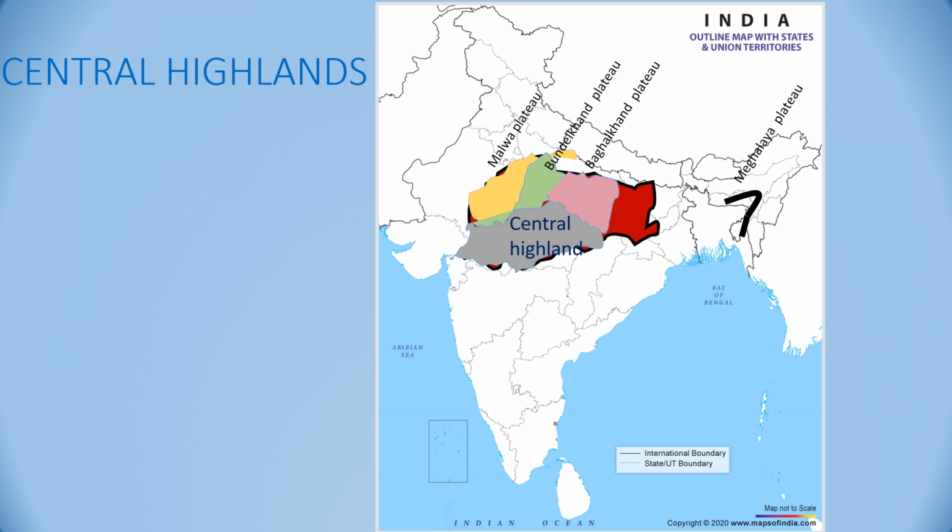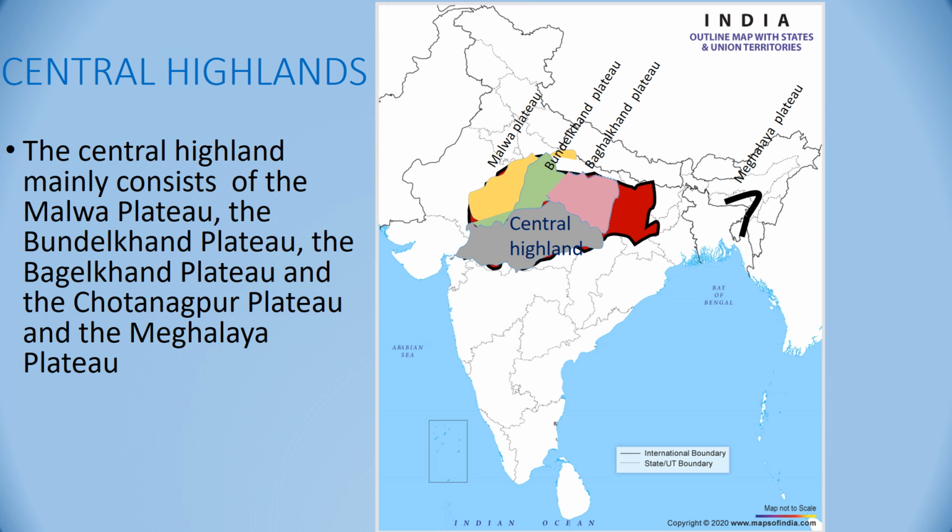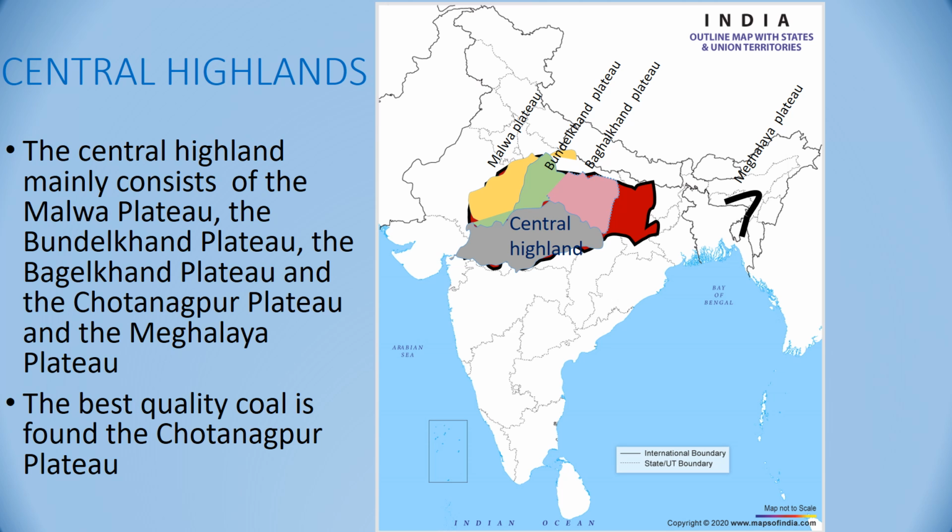Now let us see the Central Highland first. The Central Highland mainly consists of the Malwa Plateau, the Bundelkhand Plateau, the Baghelkhand Plateau, Chota Nagpur Plateau and the Meghalaya Plateau. The best quality coal is found in the Chota Nagpur Plateau region. Here I have just given the approximate location of various plateaus.